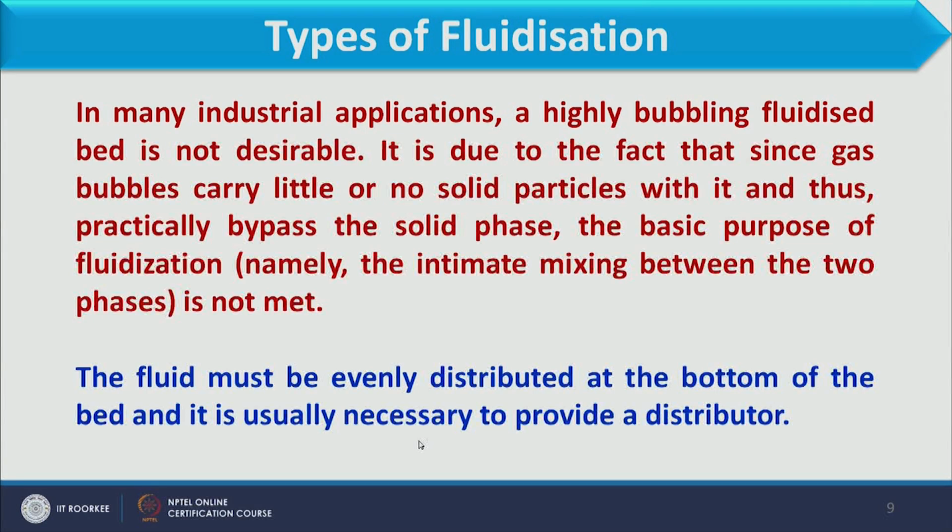So, the fluid must be evenly distributed at the bottom of the bed, and it is usually necessary to provide a distributor. For uniform movement of fluid through the bed, the fluid should pass throughout the bed, not from one portion itself. So, for proper distribution of fluid, we provide a distributor plate at the bottom over which the bed stays. So, the distributor is an important accessory in a fluidized bed.